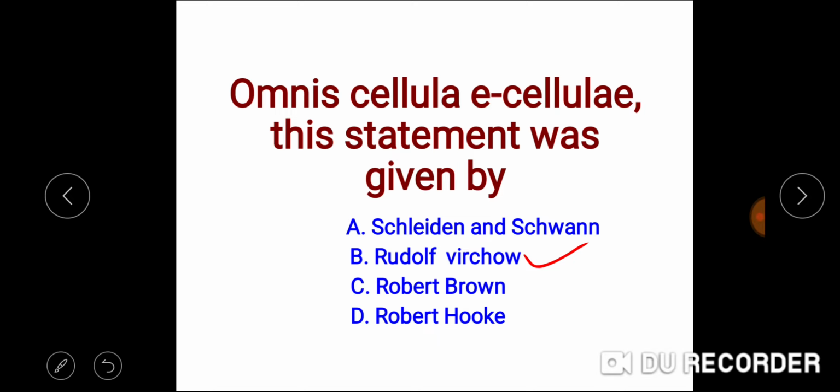Schleiden and Schwann have given the cell theory. Robert Brown discovered the nucleus from the orchid root, and Robert Hooke coined the term, or rather introduced the term, cell.